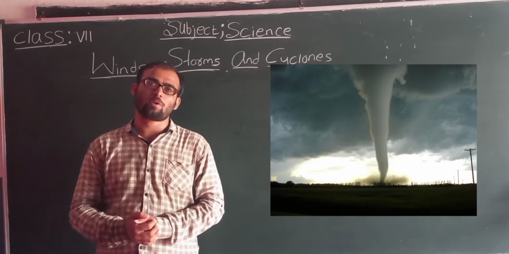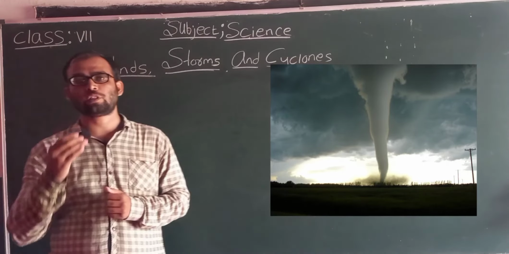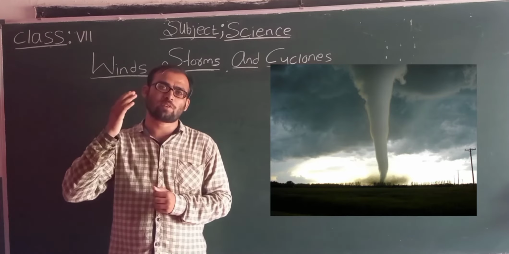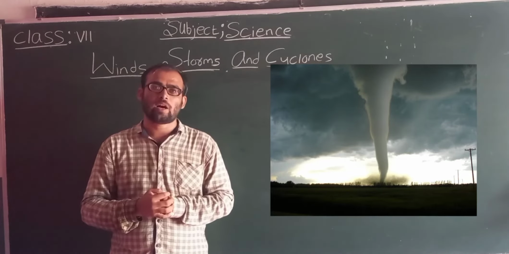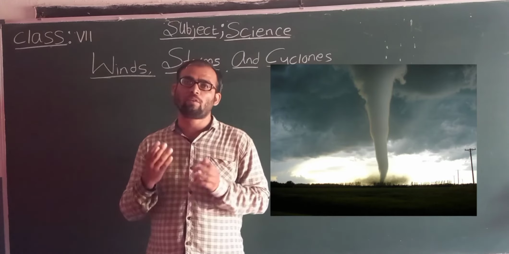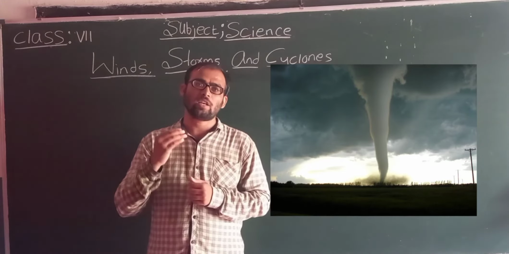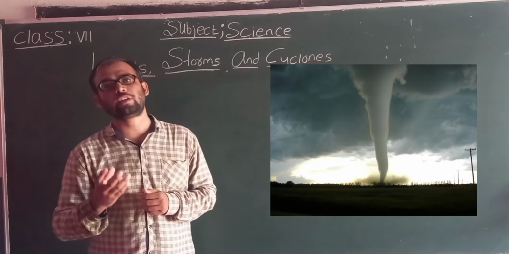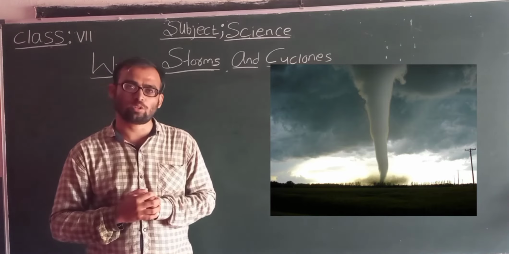Students, now let us talk about tornadoes. A tornado is a dark funnel shaped cloud that reaches from the sky to the ground. In general tornadoes are weak, but a violent tornado can travel at a speed of about 300 km per hour. The base of the tornado sucks in objects and throws them out.